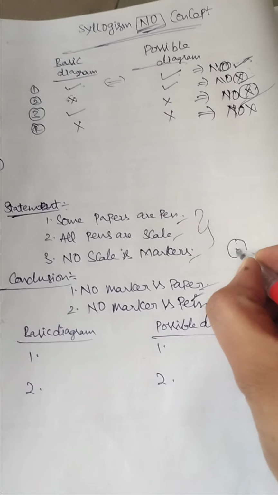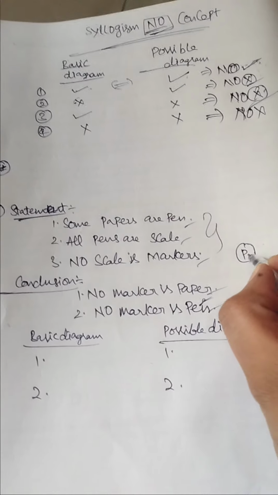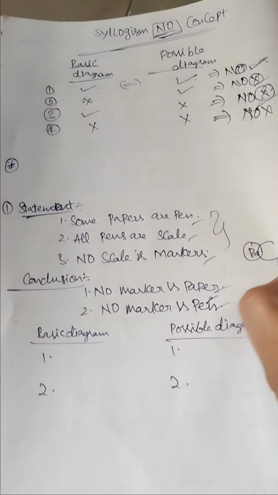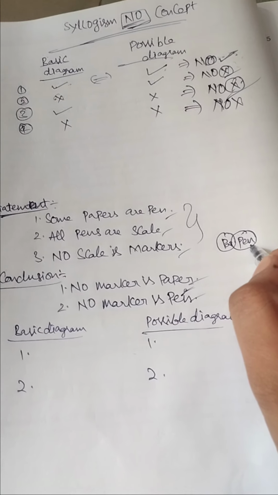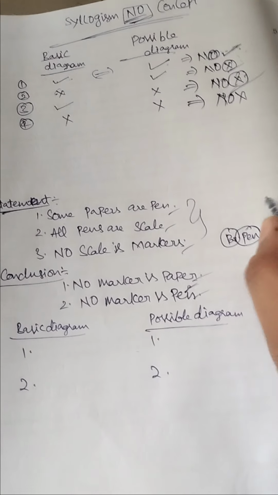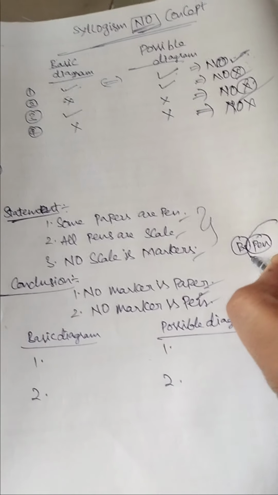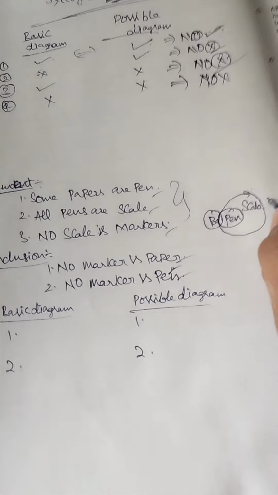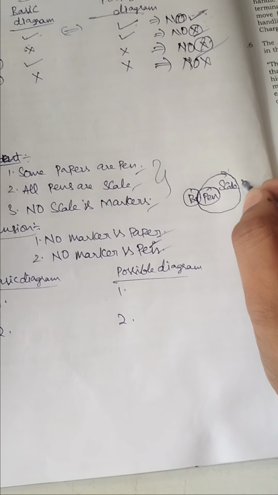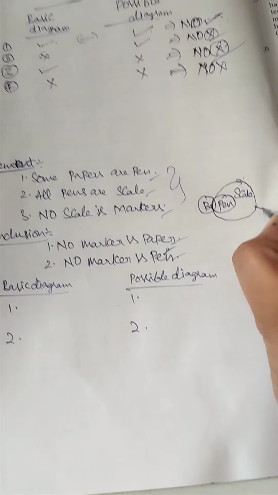Some papers are pens. Here all pens are scales. And here no scale is a marker. Yes, this is an important point.